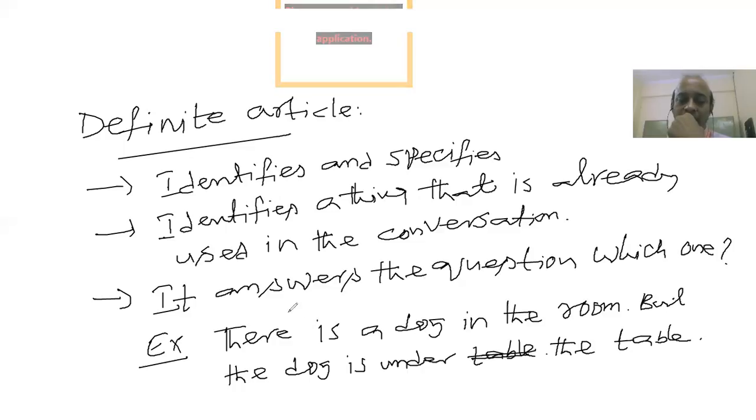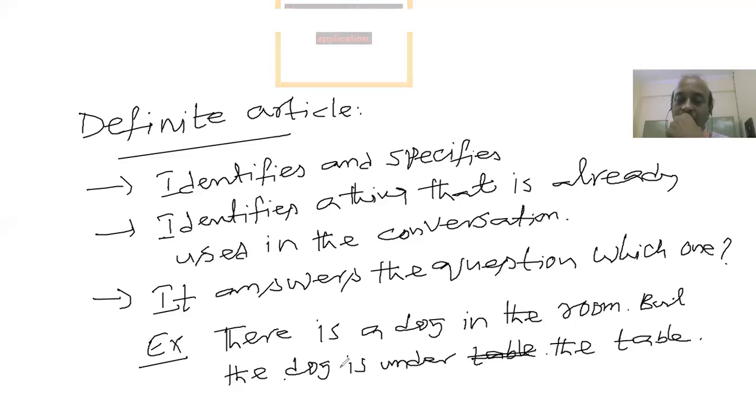So I have used the definite article before dog because it identifies a thing that is already used. Dog is already used in the first context, right? And since we are repeating the noun in our conversation, in that case the definite article is used before that, because the definite article now specifies that the noun is used a second time in this context.